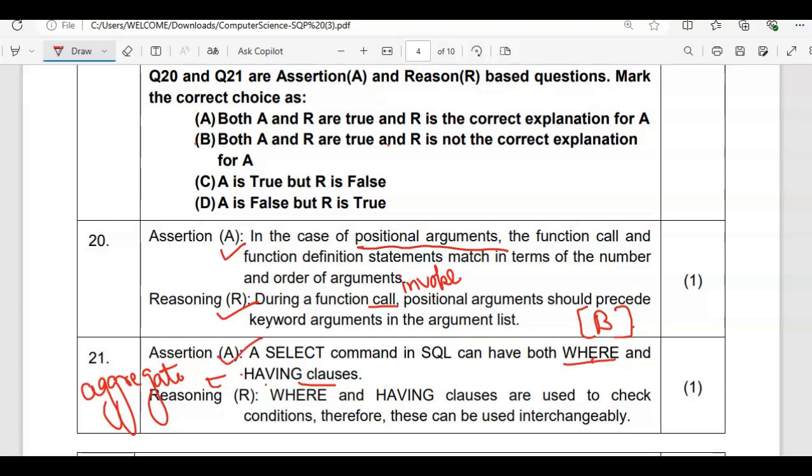Then WHERE and HAVING clauses are used to check conditions. That's true only. Therefore these can be used interchangeably. That's wrong only, because HAVING will work, just now I told you, with the aggregate function, WHERE with the normal function. So you can't change them interchangeably. This term is wrong only. So A is true, but R is false only. So the correct option for this is option C.